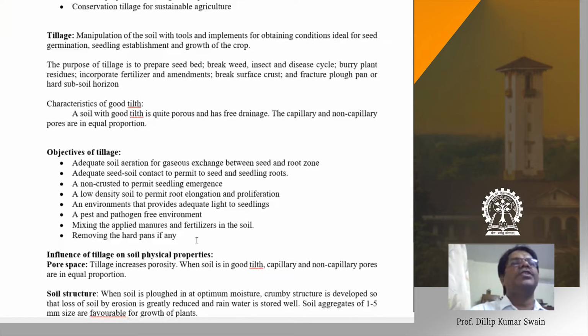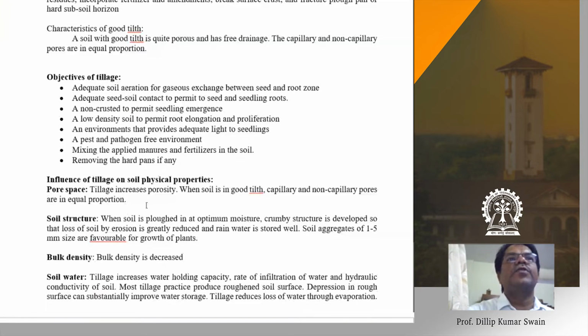We do tillage for proper germination and the establishment of the seedlings. After that, it provides the ideal conditions for the growth and development of the crop. Then how does tillage influence the soil physical properties that help in crop growth and development? These are the effects on the pore space. As I discussed, tillage increases porosity, because when soil is well tilled, the capillary and non-capillary pores are in equal proportion.